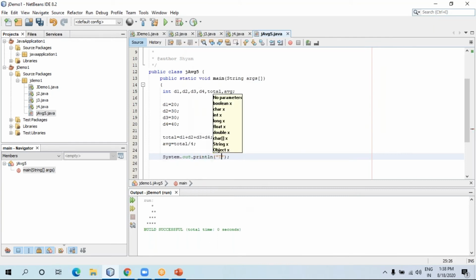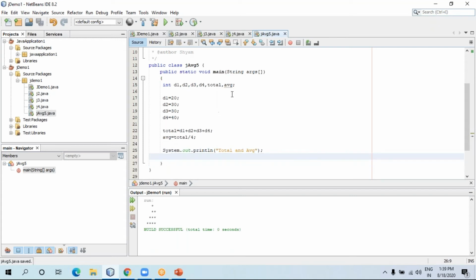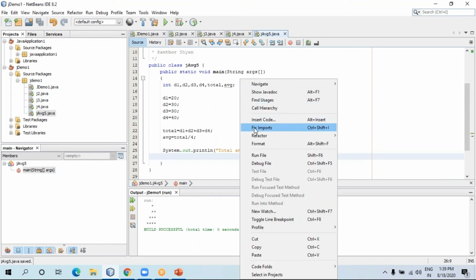Let me print total in double quotes, and let me print average. Let me print it to see whether it's going to display the output properly or not. We'll see practically. Okay, let me run this file. I'm just going to run.